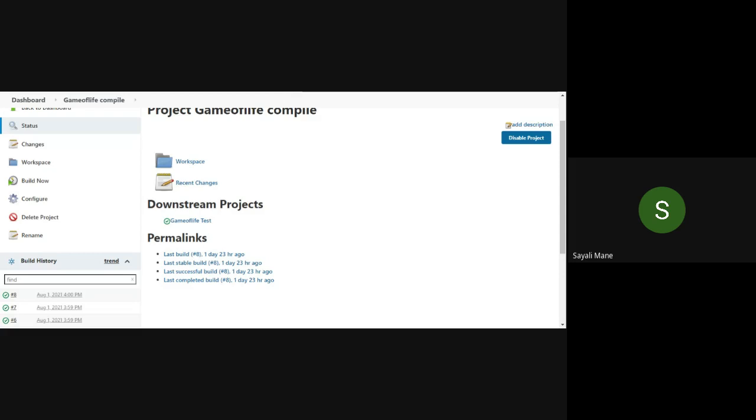Downstream means the next project, and upstream means the previous one. Since compile is the first one, our next project is the Game of Life test. So please take a screenshot of it, highlight the project name and downstream project, and save it.